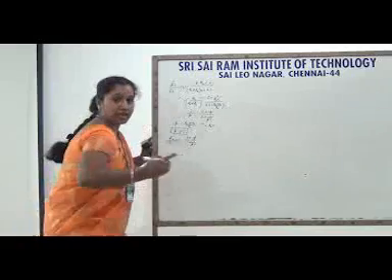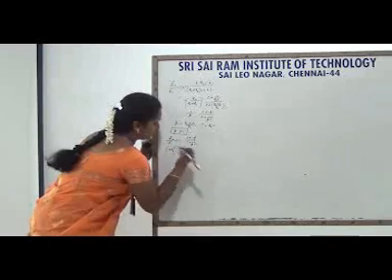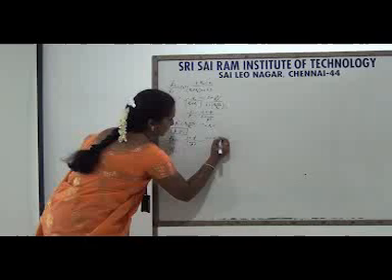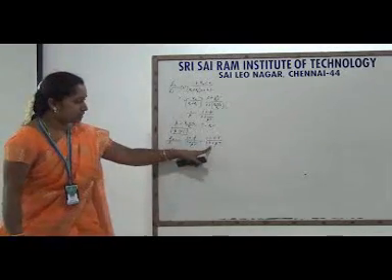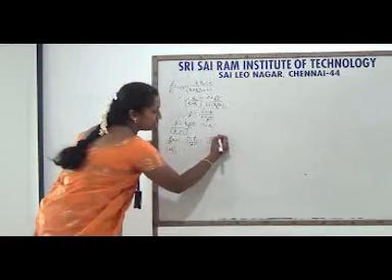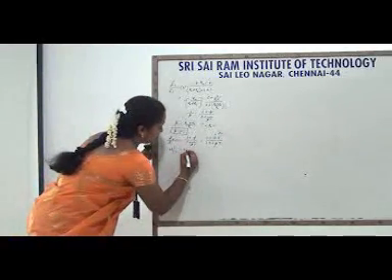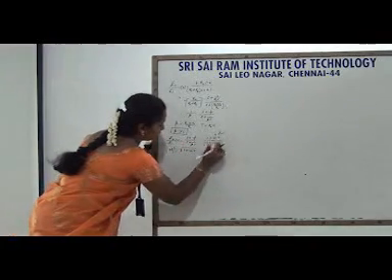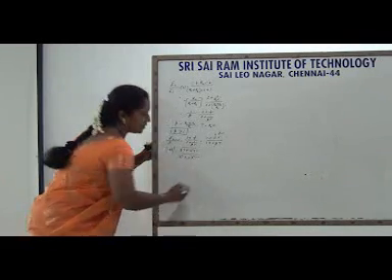Now we'll have the magnitude and the phase angle. How to find out? We'll have the magnitude M, which is equal to, we simplify this, 1 plus sT divided by 1 plus s beta T. For this we have to find the magnitude. How? Put s equal to j omega. So we get root of 1 plus omega squared T squared divided by root of 1 plus omega squared beta squared T squared.